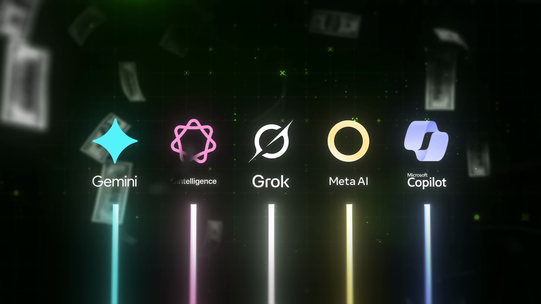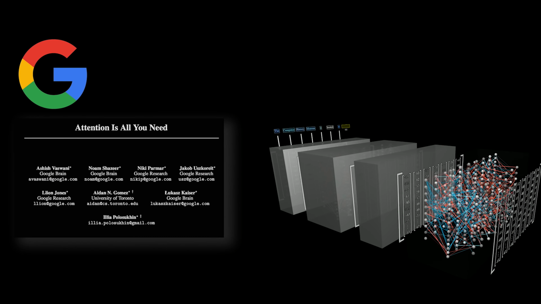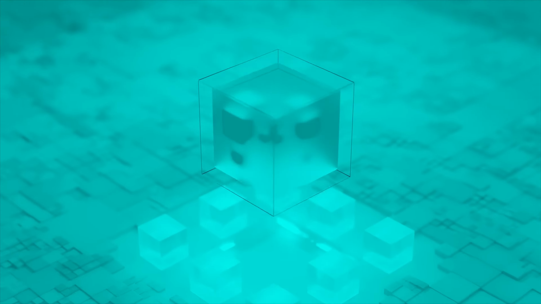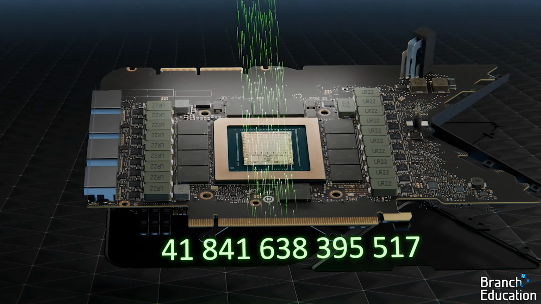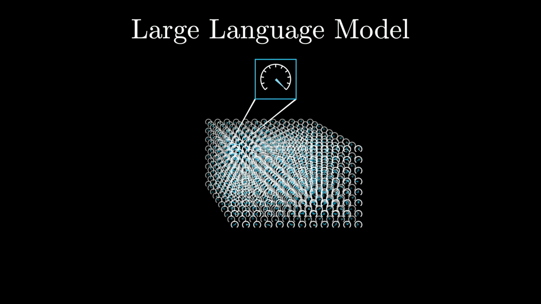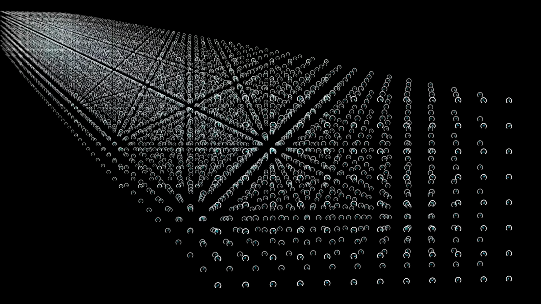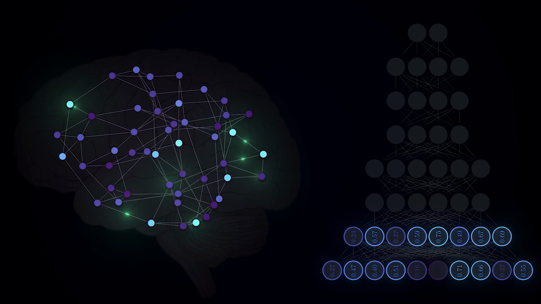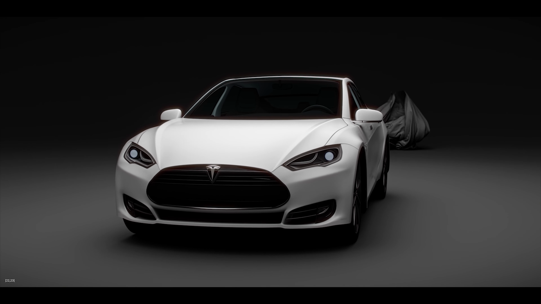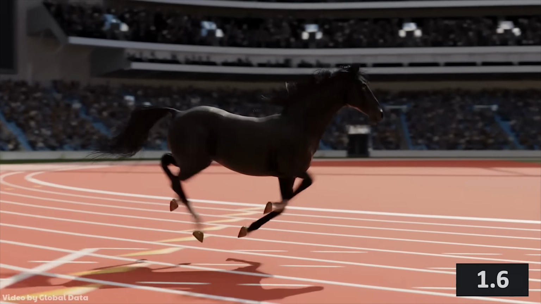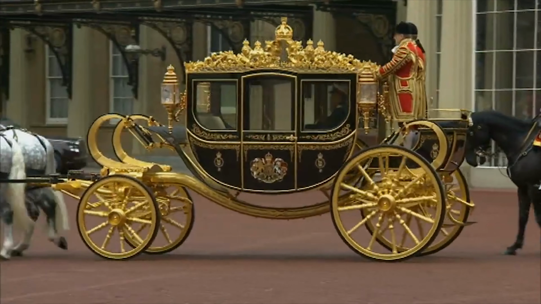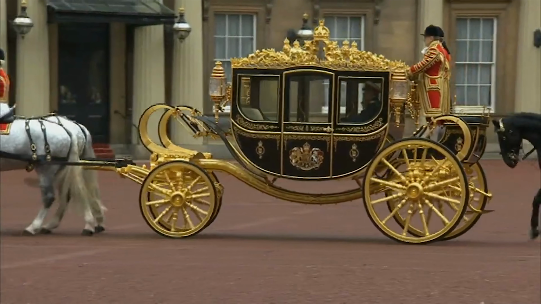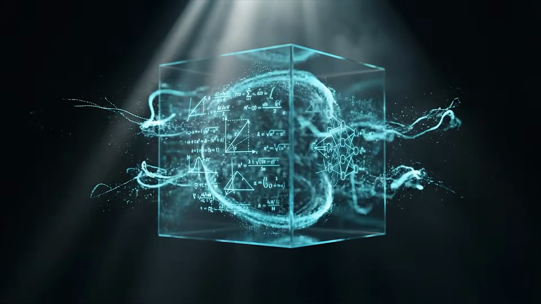AI companies and the industry as a whole have extracted nearly everything they can from the 9-year-old transformer architecture. Recent gains come from brute force: more data, more compute, more energy. And as leading researchers like Yann LeCun and Ilya Sutskever have warned, scaling alone is no longer enough. You see, every once in a while, progress doesn't come from optimizing harder, it comes from rethinking the design entirely. The car didn't win over the carriage by breeding faster horses. It won by abandoning the carriage design entirely. Our competitors are still optimizing the carriage. We left it behind.